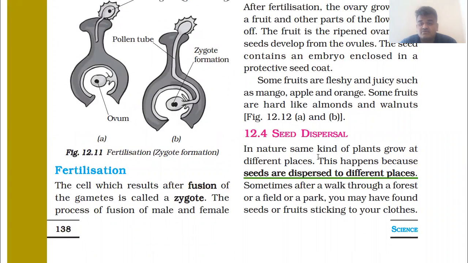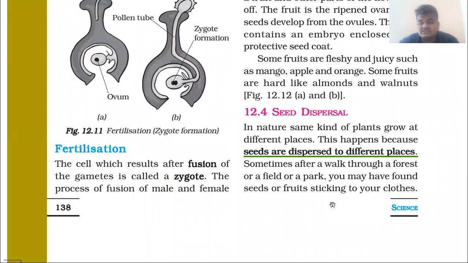in nature, the same kind of plants grow at different places. This happens because seeds are dispersed to different places. Somewhere you may have seen a rose, and after some distance you may see the same plant. You can take an example of another plant also, and you may find some distance between both of them. So this happens because seeds are dispersed to different places.